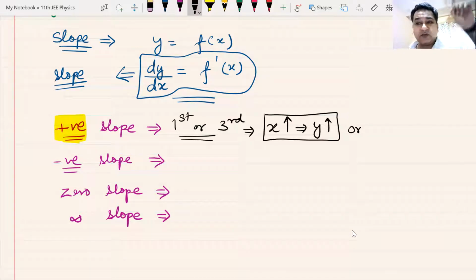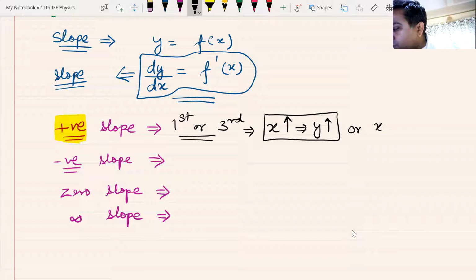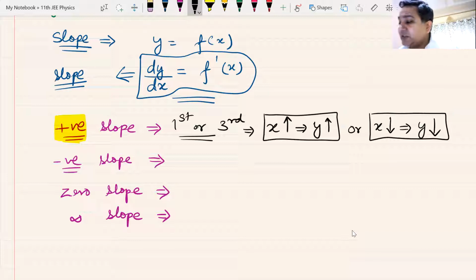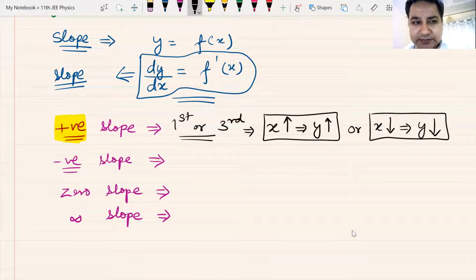In first case, X was increasing. In second case, X would be decreasing. If X decreases, that will imply that Y will also decrease. Such type of graphs will be known as a graph with positive slopes. You can also call it Y is directly proportional to X.